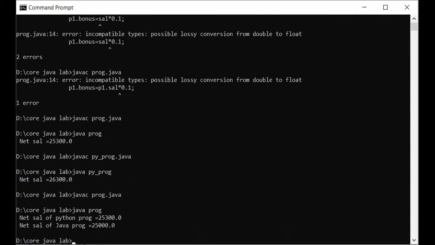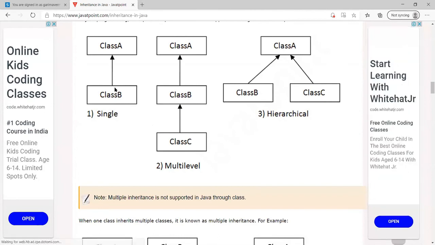So we have seen three types of inheritance in today's class. The first type of inheritance was the single inheritance where we have one parent class and one child class. And the child class is inheriting properties of the parent class. Then we have seen the multi-level inheritance where we have a ladder type of relationship between the parent and child class.